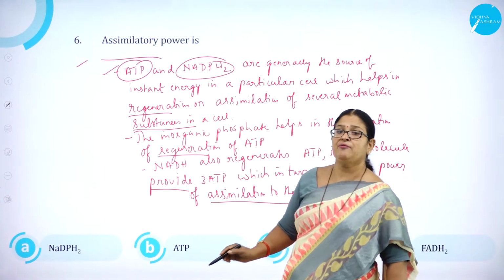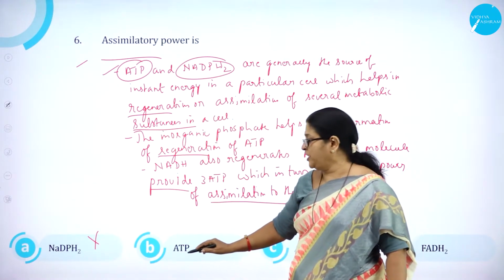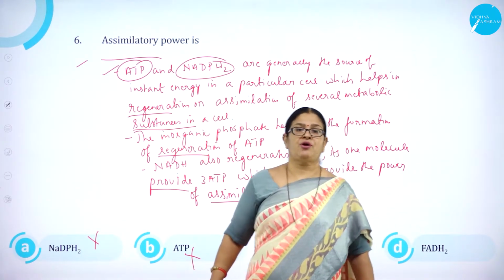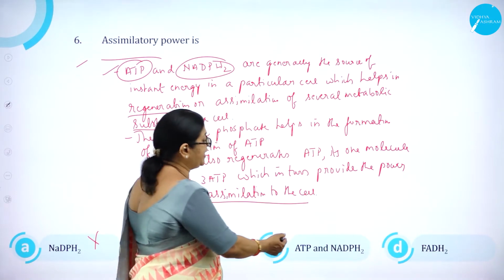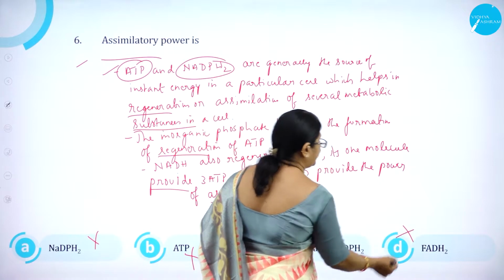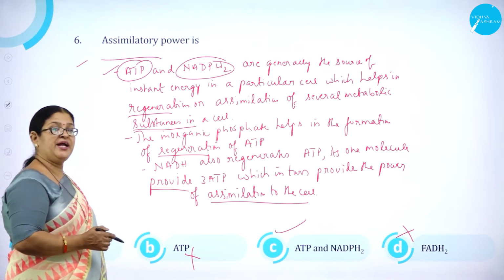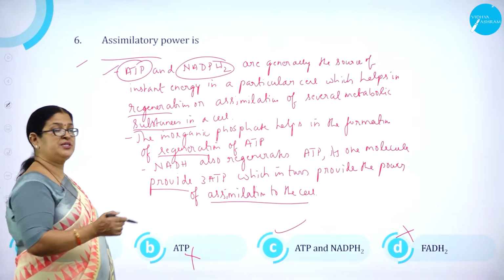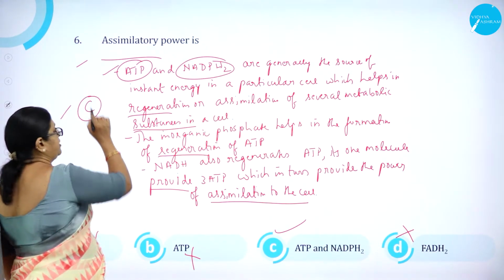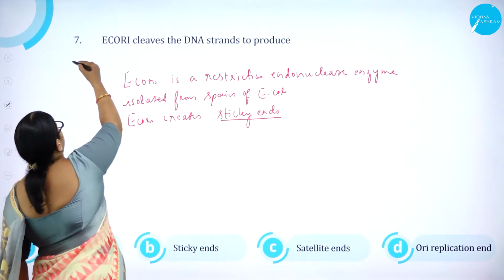So option A, only NADPH2 is there. So this is wrong. B, only ATP is there. So it is wrong. Option C, both ATP and NADPH2 is there. Correct. So FADH2 option D is wrong. So assimilatory power is what? ATP and NADPH2. So option C is correct. So question number 7.